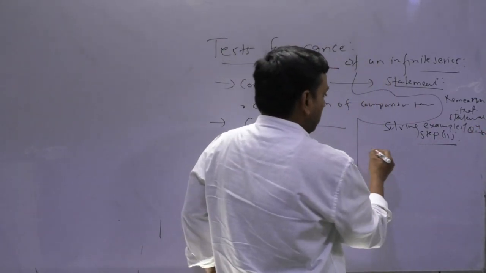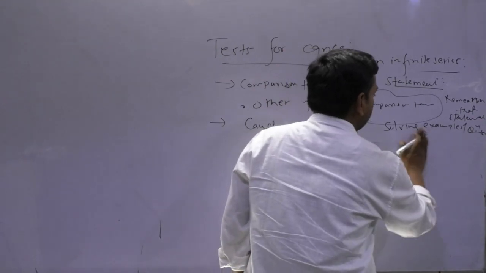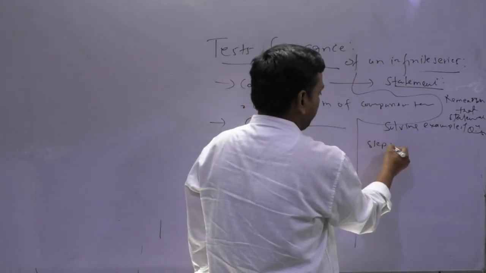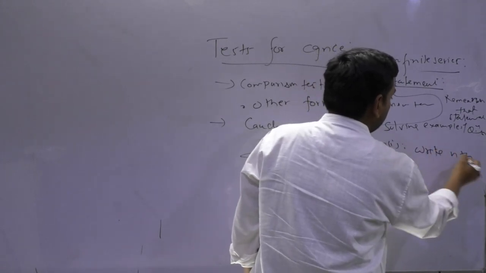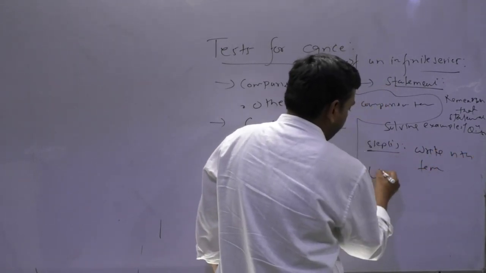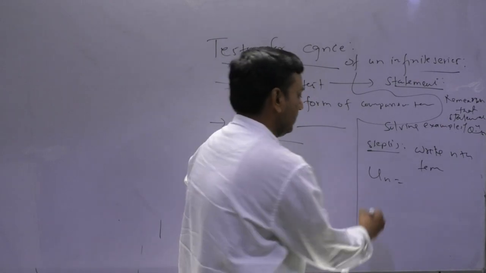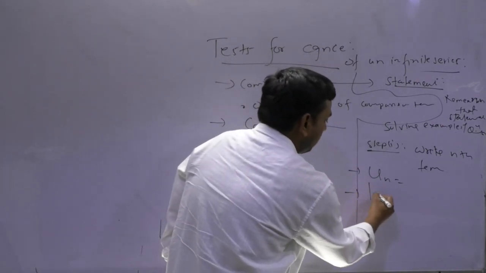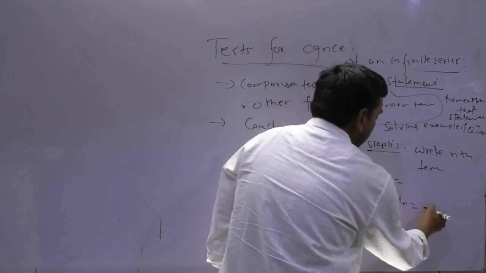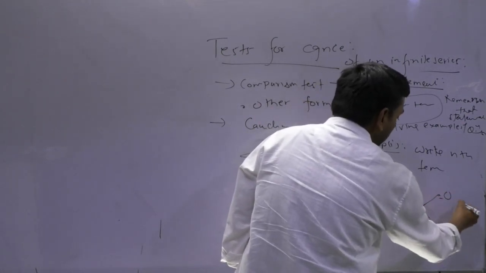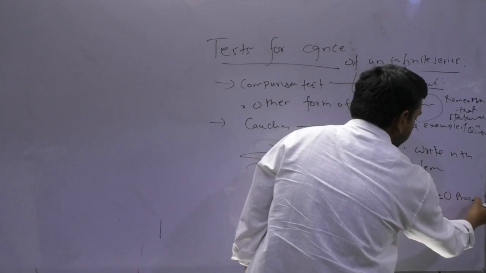Okay, so what will step 1 be, friends? In solving the questions, write the nth term, that means un. Second step, find the limit as n tends to infinity of un. If it is 0, proceed.